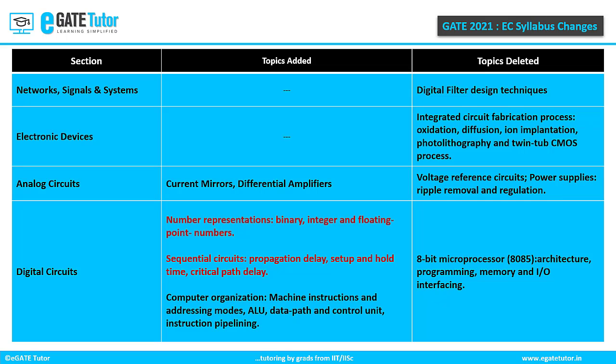Apart from that, there is a completely new topic which is added to the section digital circuits, which is computer organization. It includes machine instructions and addressing modes, ALU, data path and control unit, instruction pipelining. Apart from that, there is a topic deleted from the digital circuits section, which is 8-bit microprocessor 8085. It includes its architecture, programming, memory and IO interfacing.